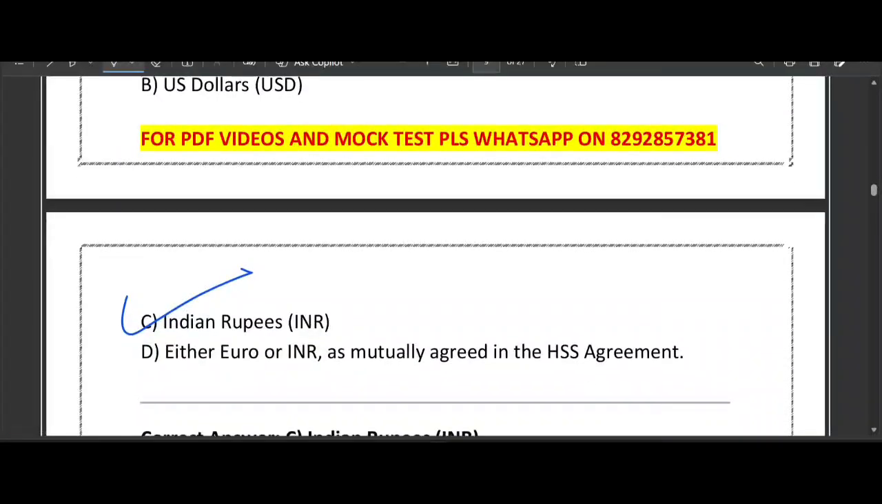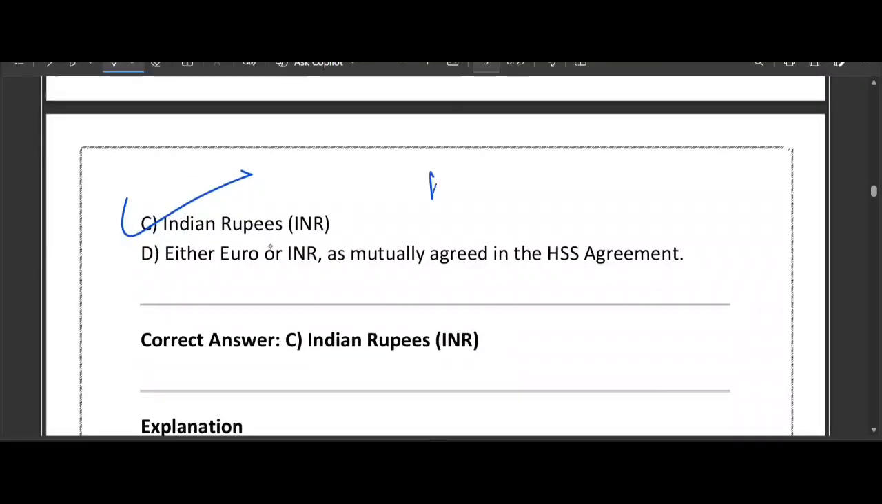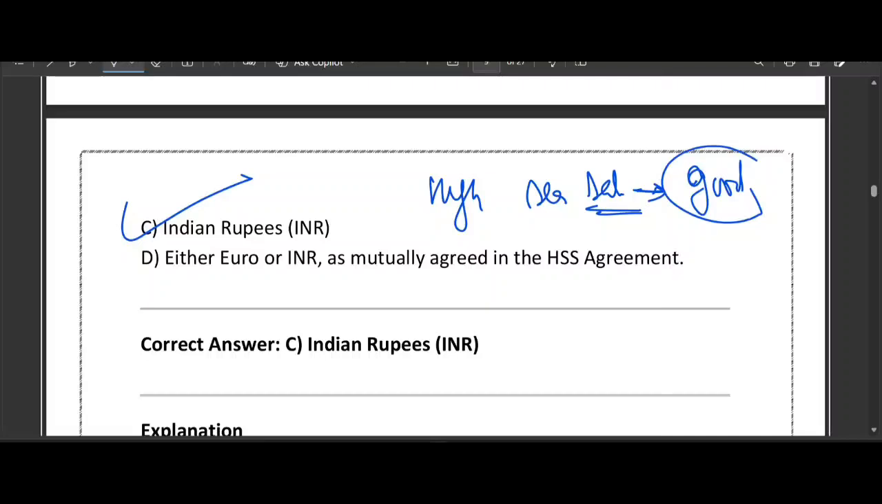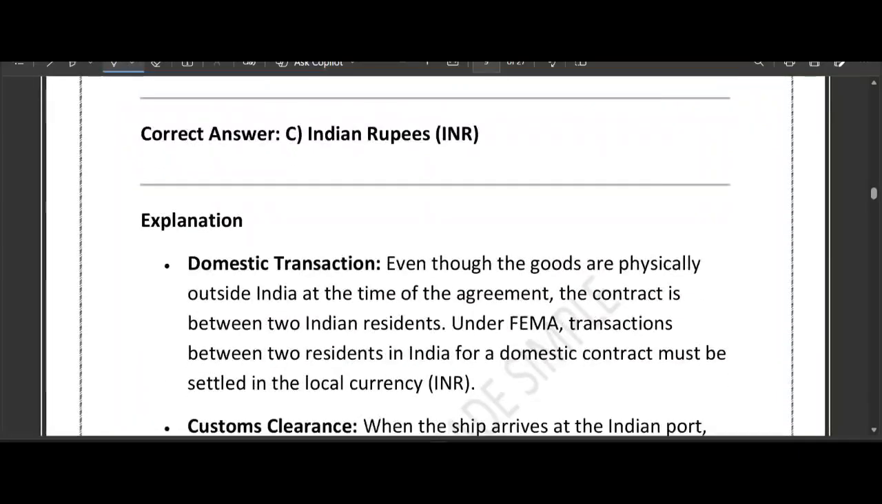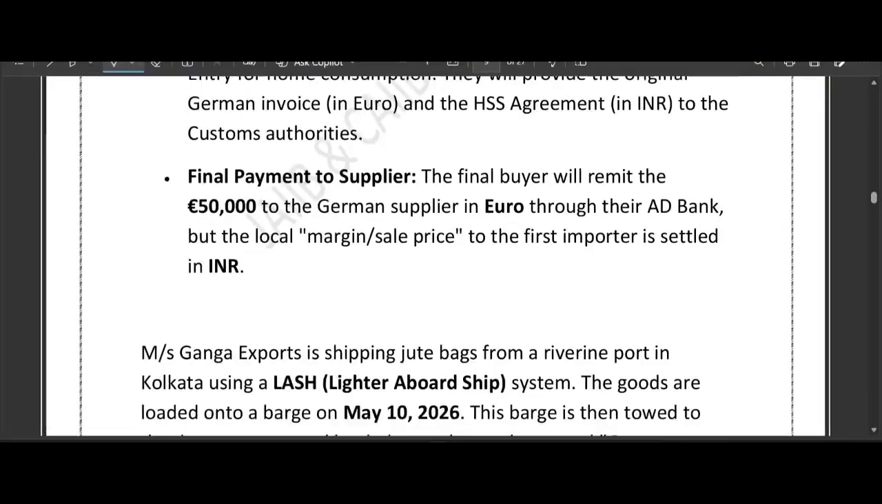Please remember it. Okay. So remember, this High Sea Sale happens before goods enter India's customs. So the goods have not entered India's customs. Before that, this High Sea Sale happened, and it can be between two Indian residents. If it is between two Indian residents, the settlement must be done in INR. And if it is between an overseas supplier and an Indian resident, the settlement may happen in the foreign currency. I hope this concept is crystal clear.